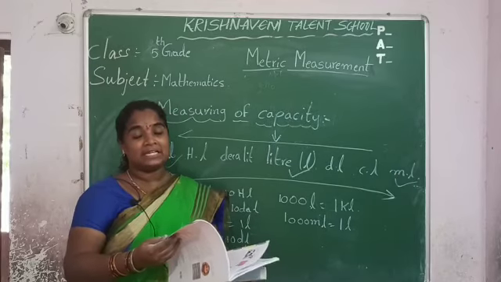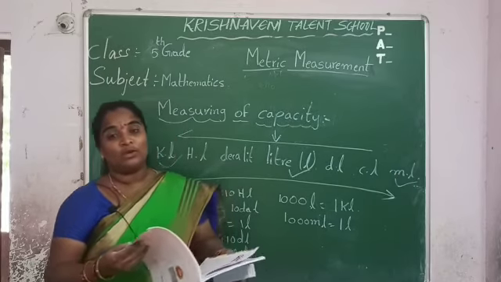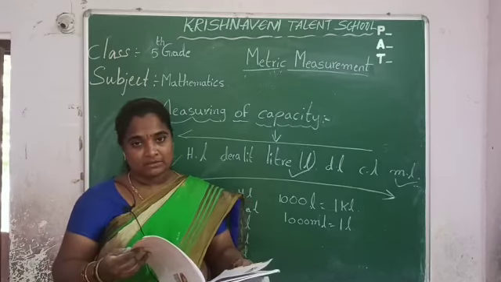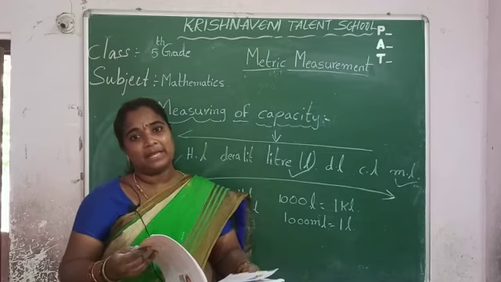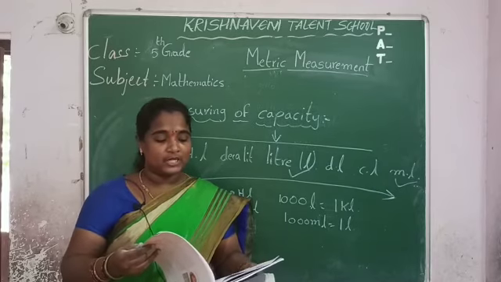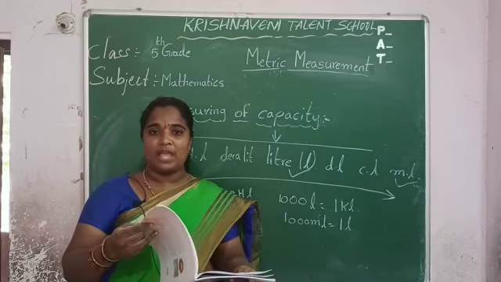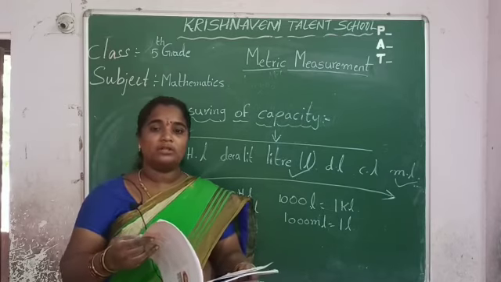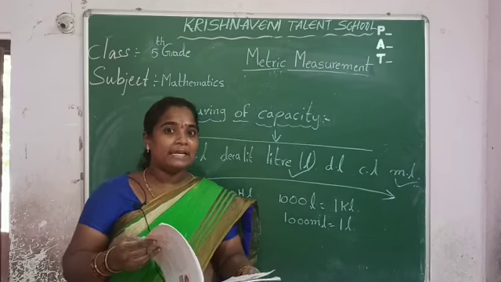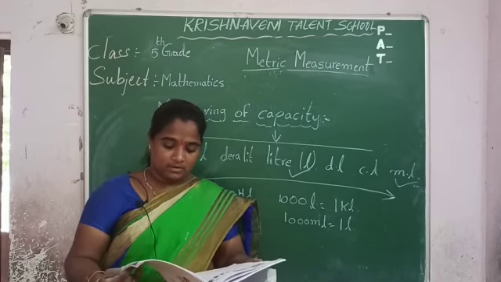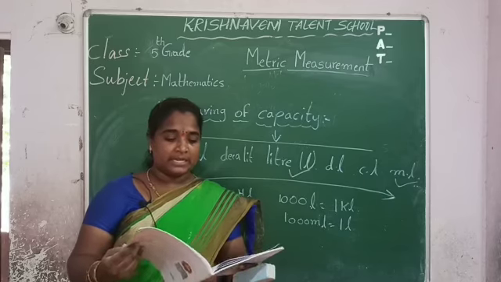So when you are changing higher units to lower units, do the multiplication. Always multiply by the given relation. Next, smaller units to higher units, what do you do? There you apply the division. Apply the division. Okay. Now is it clear, everyone?